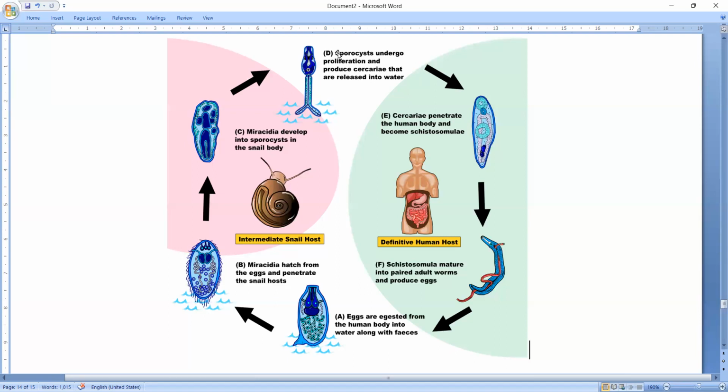Whenever it encounters a man in the water, with the help of its penetration glands, it pierces the skin of the human being. During that time, some itching sensation occurs in the man who was pierced by this Cercaria larva. That is called swimmer's itch, and it enters into human blood. There it loses its tail, and it gradually is converted into either male or female.